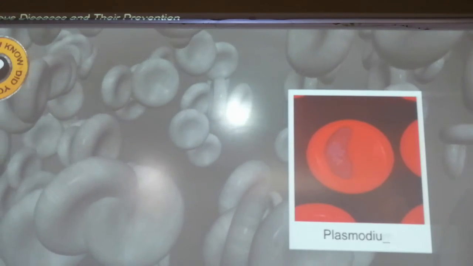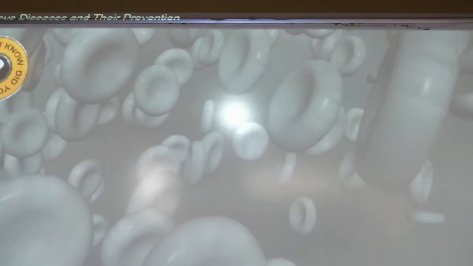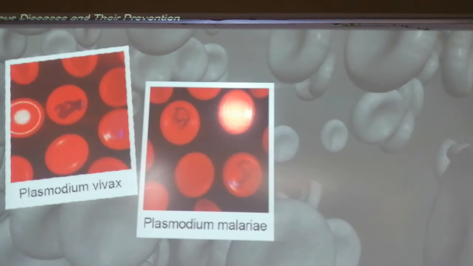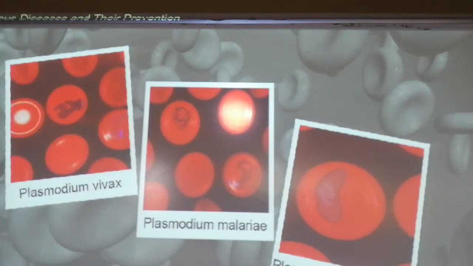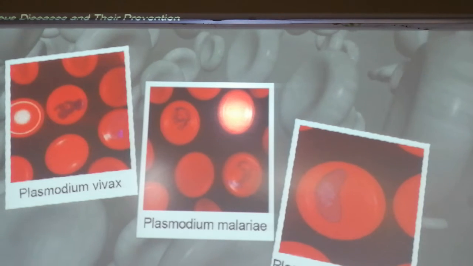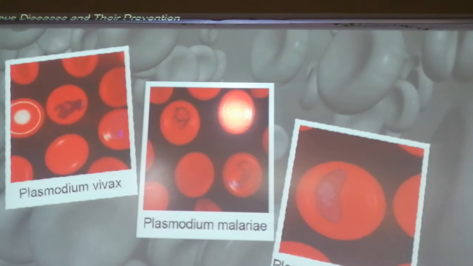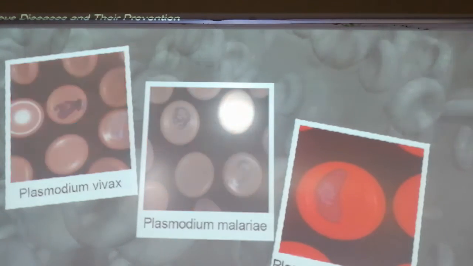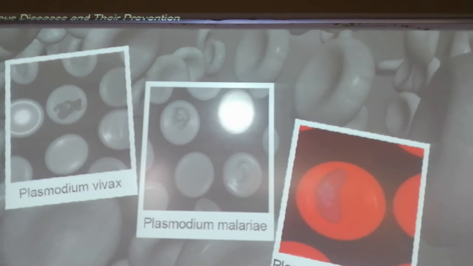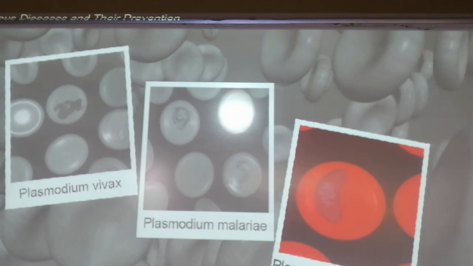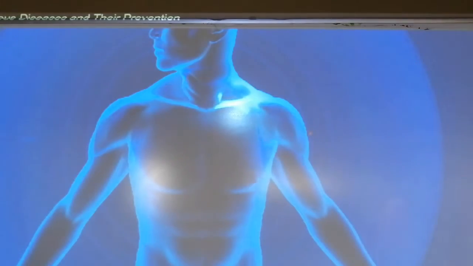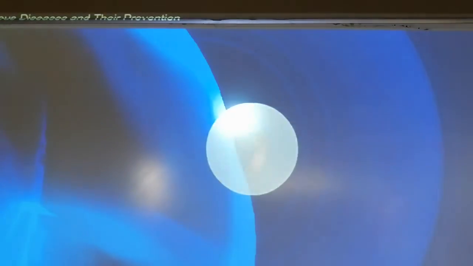They are Plasmodium, a very tiny species, like Plasmodium vivax, Plasmodium malariae and Plasmodium falciparum. They are the different species of Plasmodium, and they are responsible for the different types of malaria in humans. Of these, malignant malaria is caused by the falciparum species. This is the most serious and can be fatal. Now let us look at the life cycle of the Plasmodium.